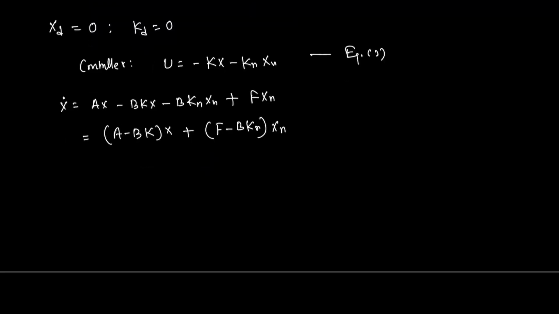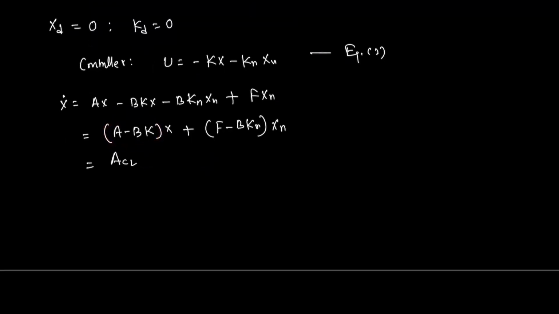And we can write it also in a more simplified form. As we have done in the previous lecture, instead of A minus BK, we can write ACL, the closed loop augmented matrix. Here the controller part is also coming into the picture.